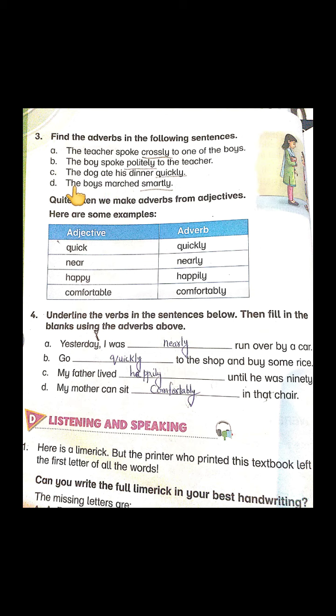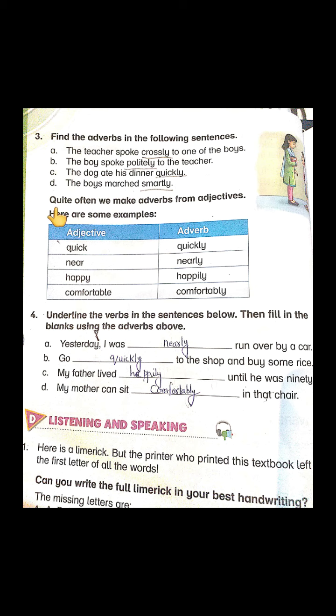The last sentence is, the boys marched smartly. So what is our verb or action here? Marched. So the word smartly is telling us how the action of marching happened in the sentence. Hope you have understood the connection of adverbs with the action in the sentence. Okay?